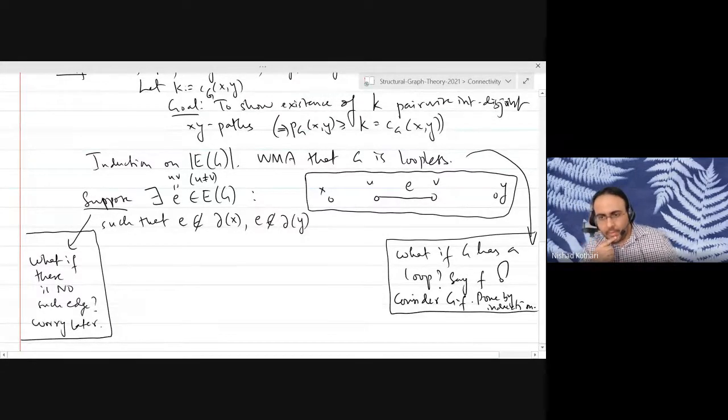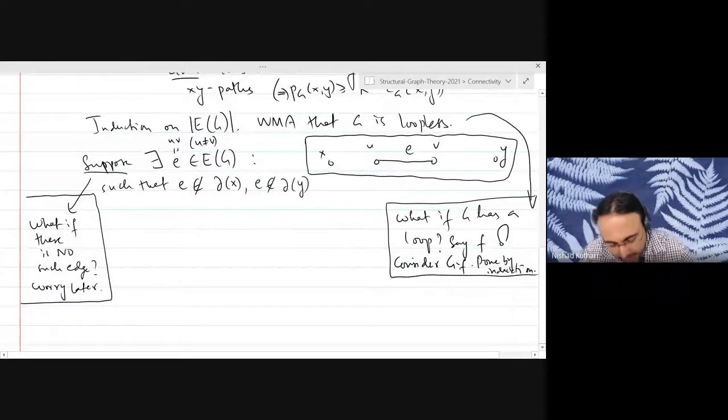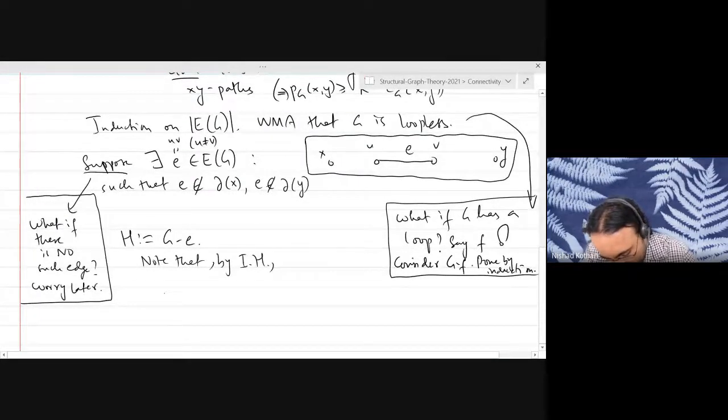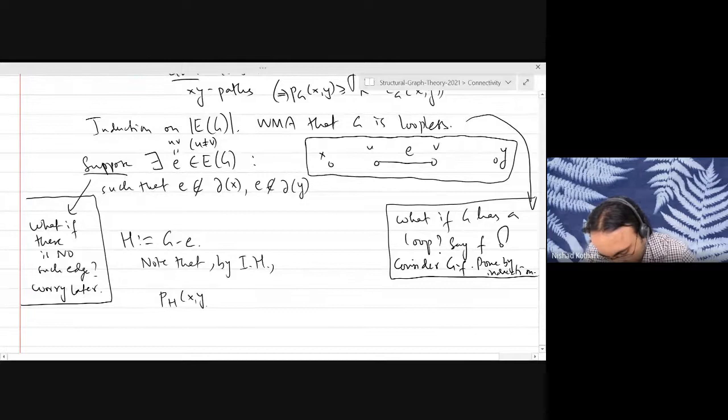In this case, we are going to apply the induction hypothesis in a very interesting way. Let's consider the graph G minus E. This is a smaller graph. X and Y are still in this graph. They are non-adjacent vertices because they were non-adjacent in the original graph. Therefore, H satisfies the induction hypothesis. Note that by the induction hypothesis, in the graph H, these two quantities are equal.